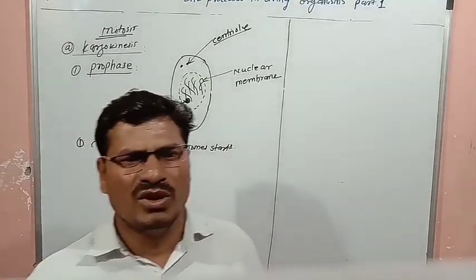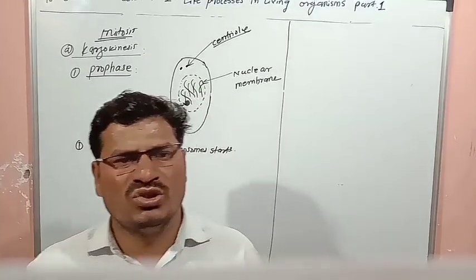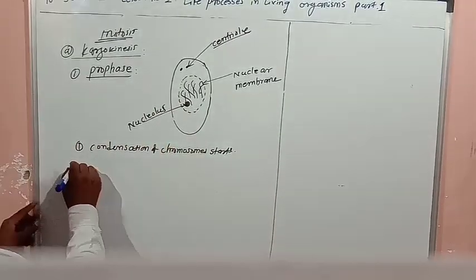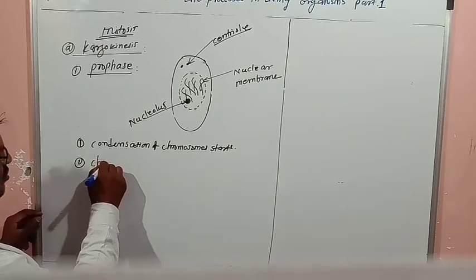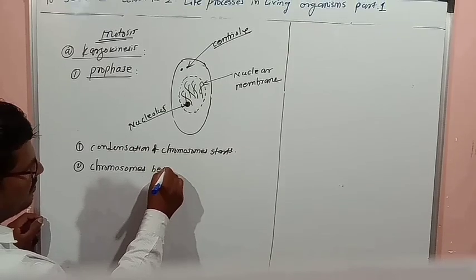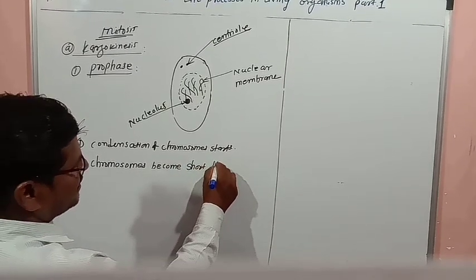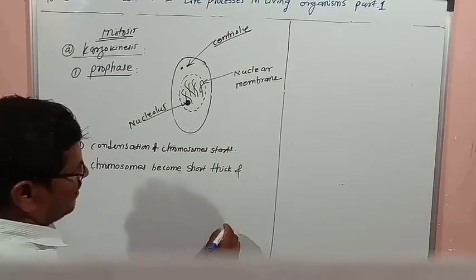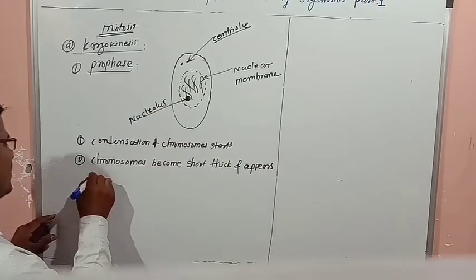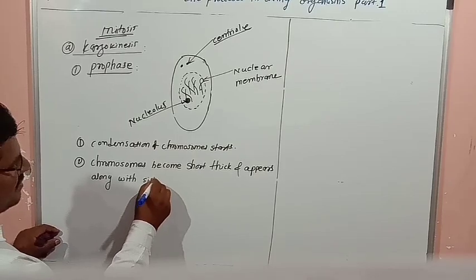Second thing, chromosomes become short, thick, and appear along with sister chromatids.